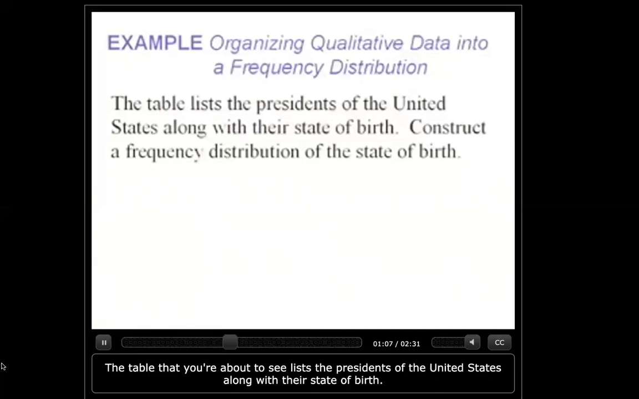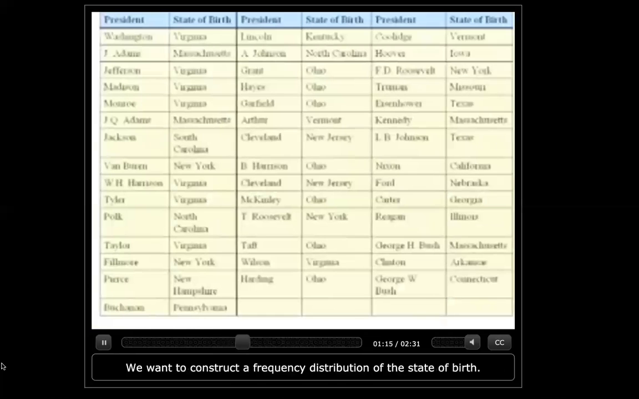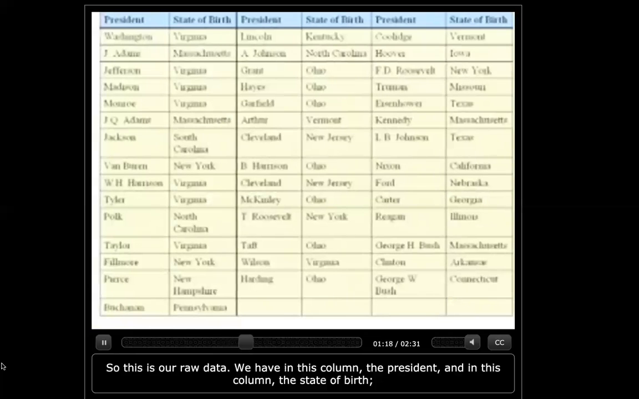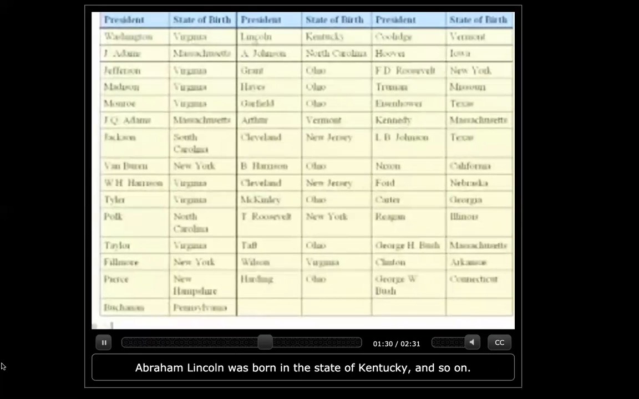The table that you're about to see lists the presidents of the United States along with their state of birth. We want to construct a frequency distribution of the state of birth. So this is our raw data. We have in this column the president, and in this column the state of birth. President, state of birth, president, state of birth. So for example, George Washington was born in the state of Virginia. Abraham Lincoln was born in the state of Kentucky, and so on.